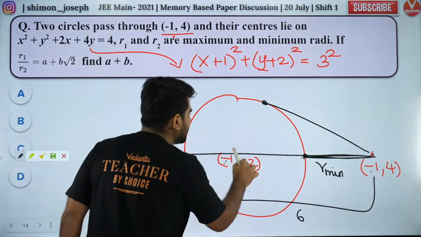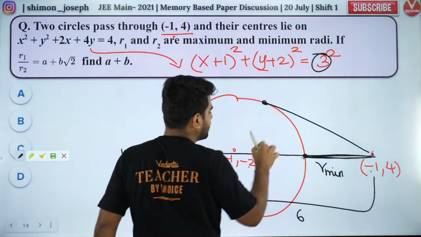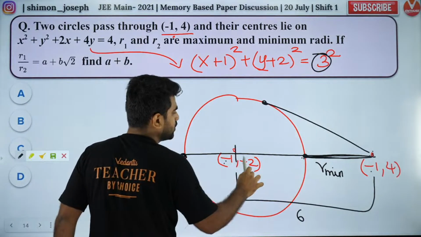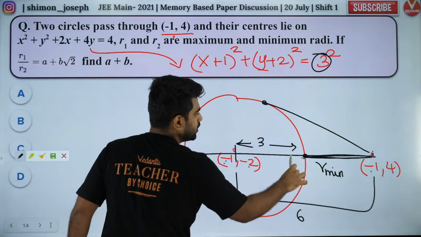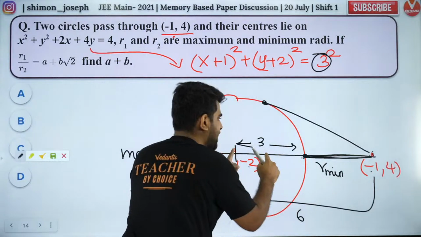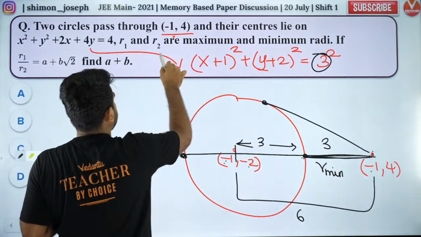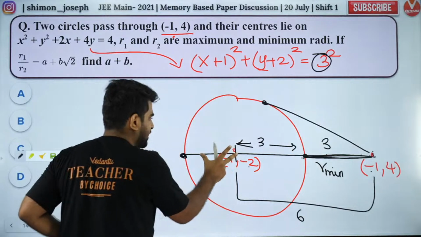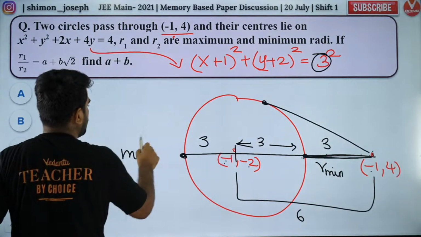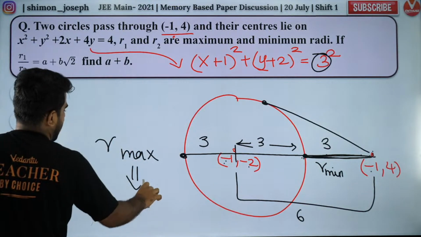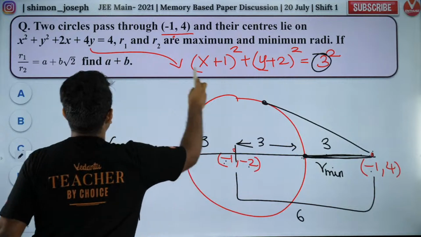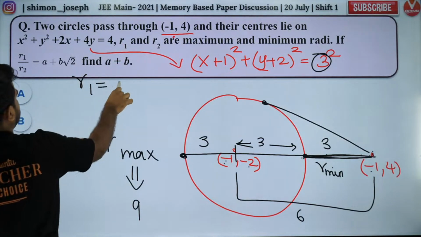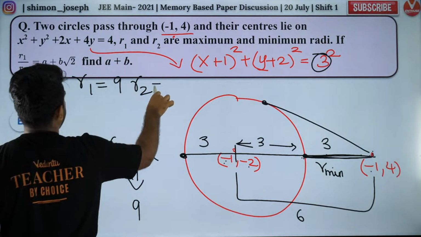Okay. Now, what is the radius of this circle? Radius of our circle, the bigger one, is 3. So this is 3. So what is R minimum? 6 minus 3. So 3 is the minimum radius. And R maximum will be 3 plus 6, 9. So R maximum will be 9. R minimum will be 3. So R1 is the maximum 9. R2 is the minimum 3.